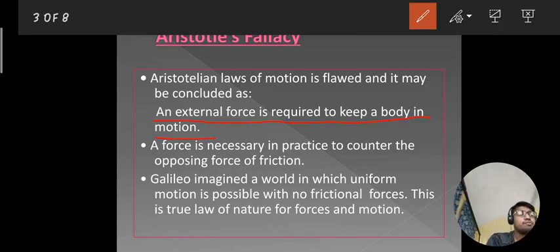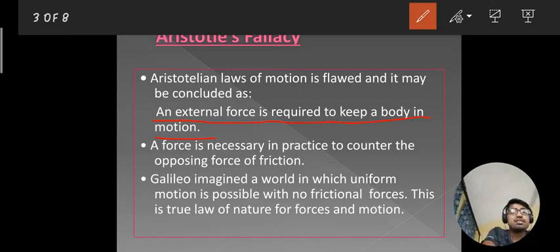He forgot to mention the opposing forces. And what are the opposing forces? The forces which oppose, or you can say an opposite force. When a football is moving in this direction, an opposing force is acting on it in the opposite direction. So these opposing forces, Aristotle forgot to mention.